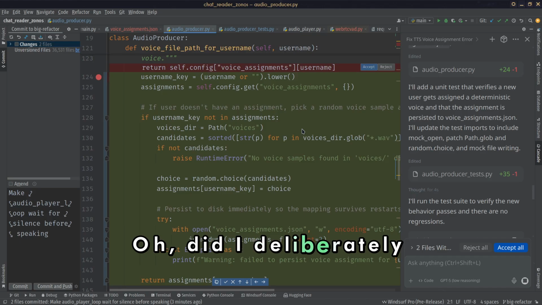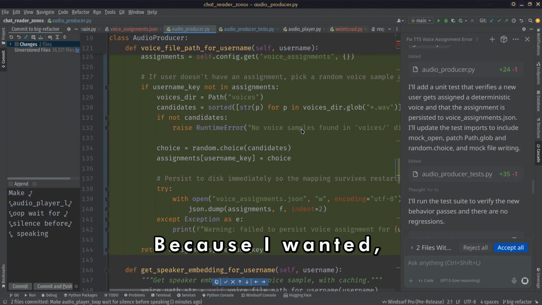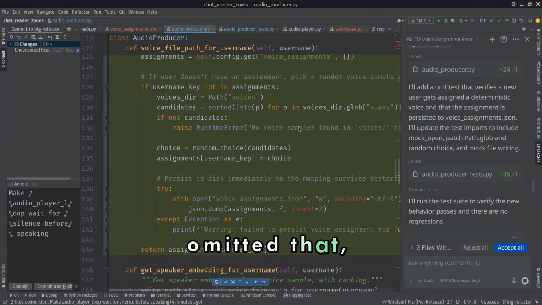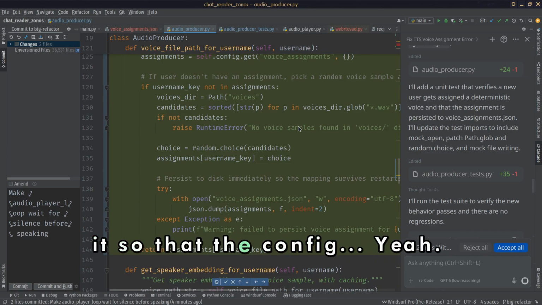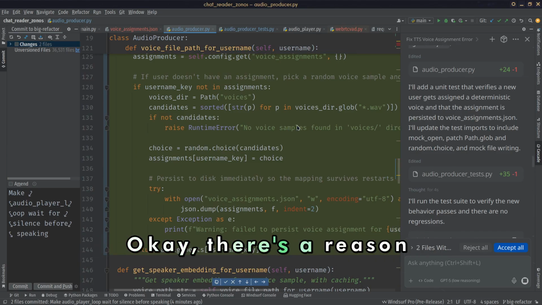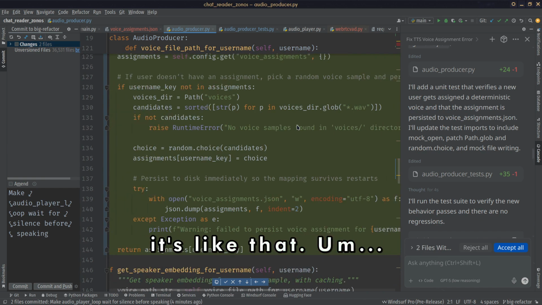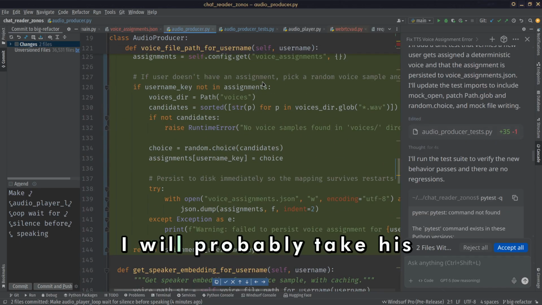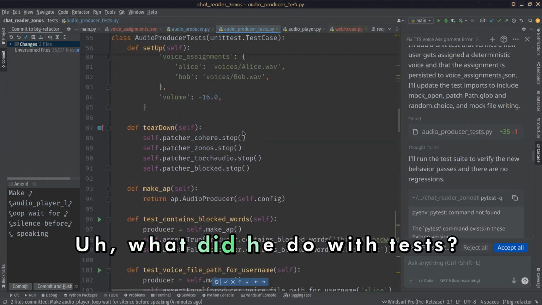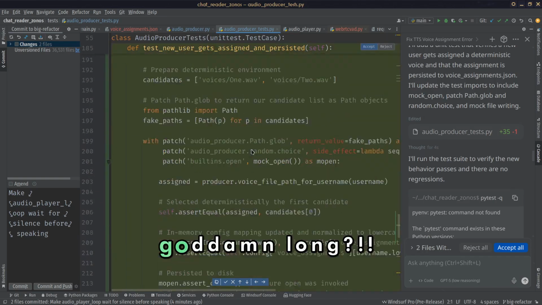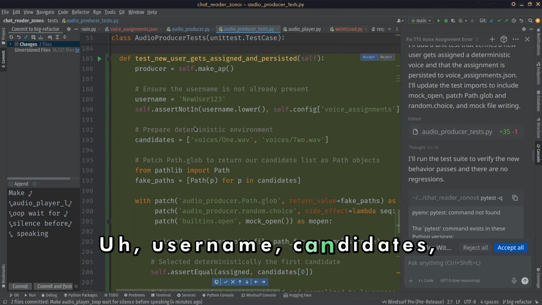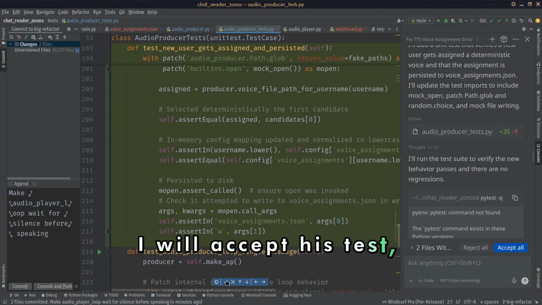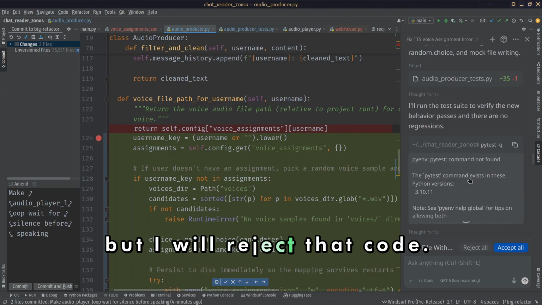Oh, did I deliberately omit that because I forgot? Yeah, there's a reason that I omitted that, because I wanted to make it so that the config... Okay, there's a reason it's like that. Do I want to check this in? Not really. I will probably take his test, though. What did he do with tests? Oh my god, why is it so long? Yeah, okay. I will accept his test, but will reject that code.